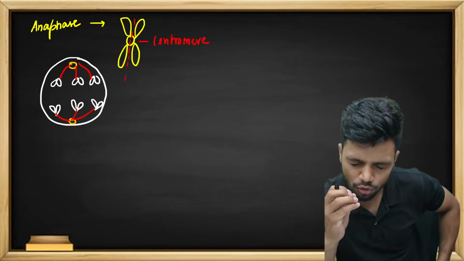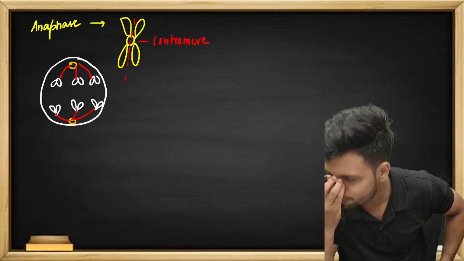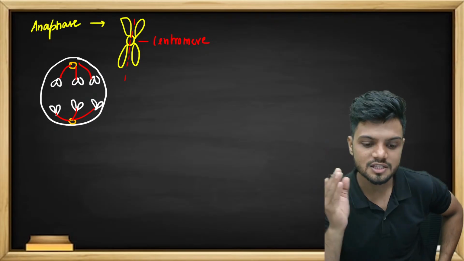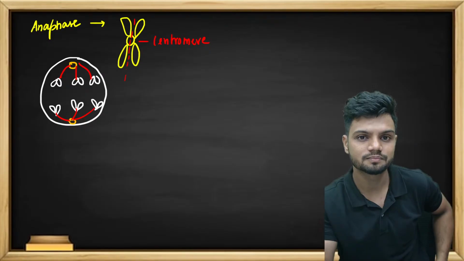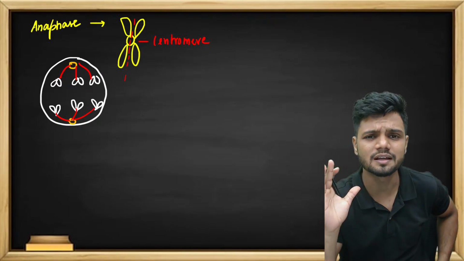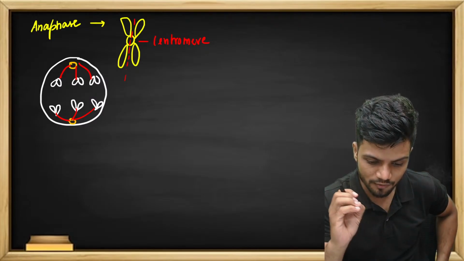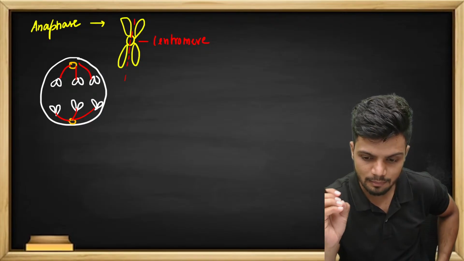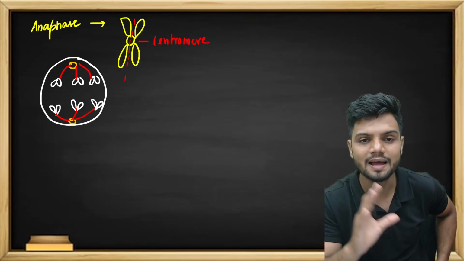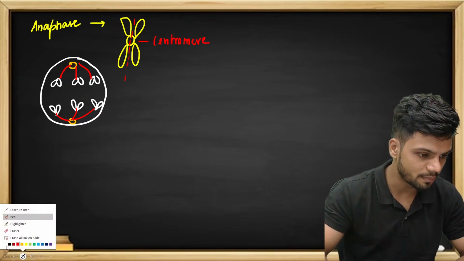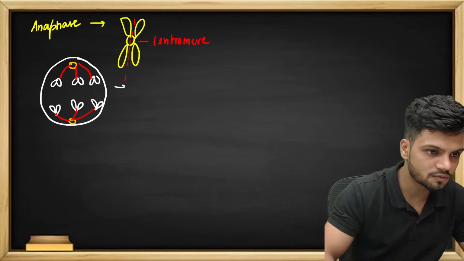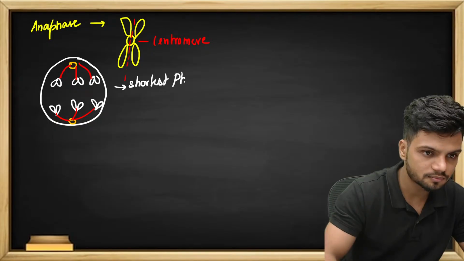So they'll ask you lots and lots of questions. Many questions will come from here. The splitting of centromere in mitosis happens at which stage? Simple question every single year. The answer is anaphase. Okay. So what is happening? First of all, let me write here what is happening, students. First of all, it is the shortest phase.